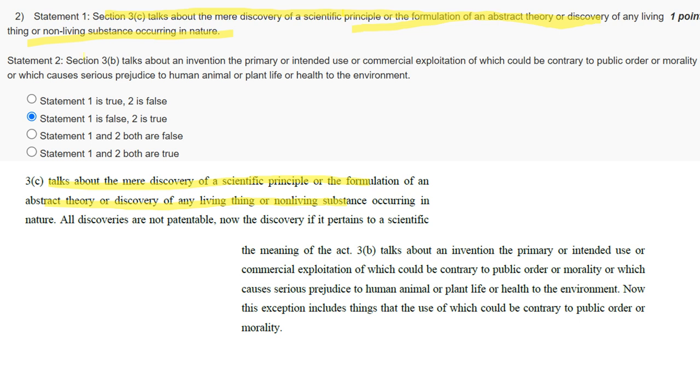Talking about the second statement, Section 3 talks about an invention of which the primary or intended use or commercial exploitation could be contrary to public order or morality or which causes serious prejudice to human, animal or plant life or health or to the environment. So you can see 3(b) talks about an invention whose primary or intended use or commercial exploitation could be contrary to public order or morality or which causes serious prejudice to human life or plant life, health or the environment. So this statement is also correct. So both the statements are correct.